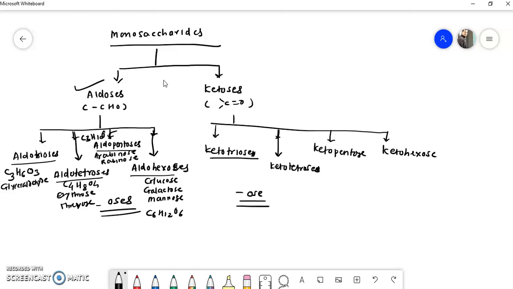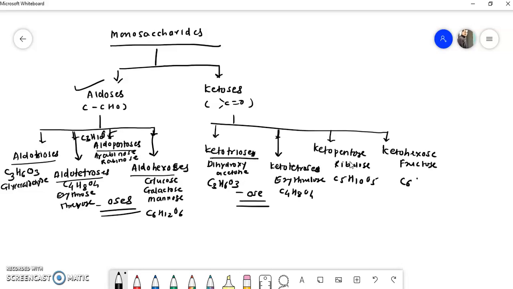Similarly, the ketotriose example is dihydroxyacetone, with formula C3H6O3. The ketotetrose example is erythrulose, with formula C4H8O4. The ketopentose example is ribulose, with formula C5H10O5. The ketohexose example is fructose, with formula C6H12O6. So this is all about the classification of monosaccharides.